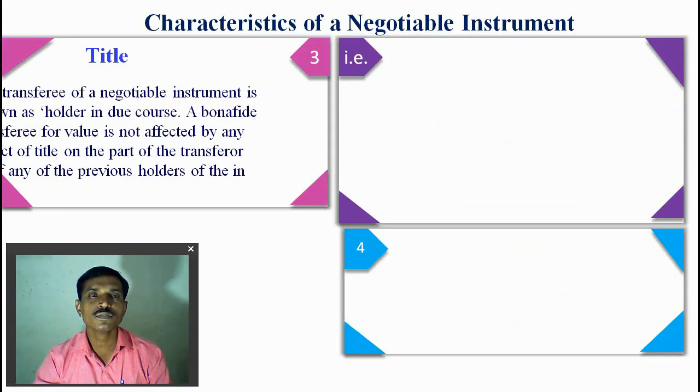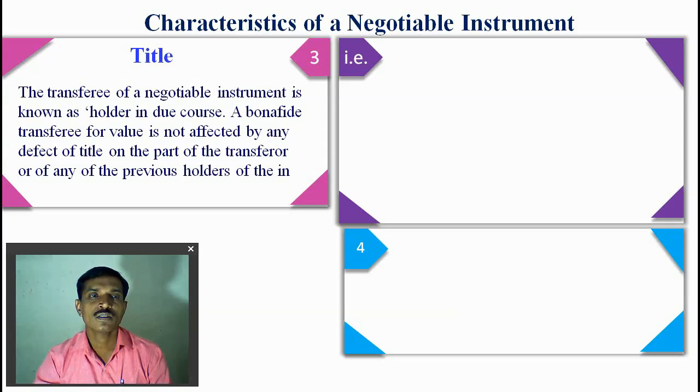The next characteristic is title. The transferee of a negotiable instrument, known as the holder in due course, who is a bona fide transferee for value, is not affected by any defect of the title on the part of the transferor or of any previous holder of the instrument. The transferor is a person like the drawer who transfers the money to the transferee, and the holder in due course has the right to hold the property, the right to hold the money.